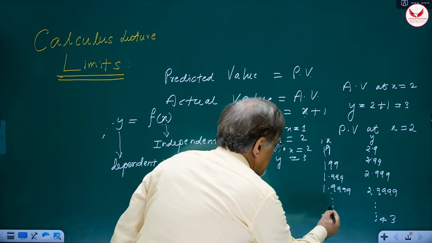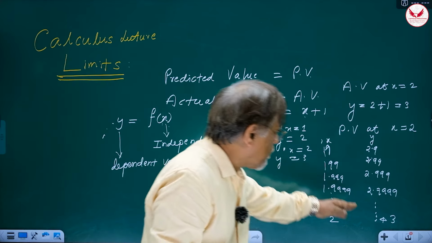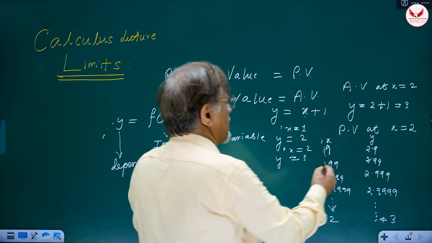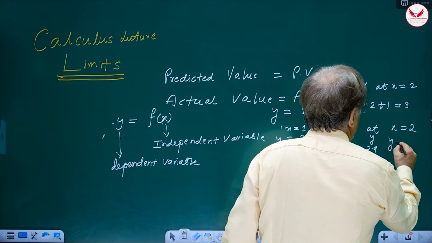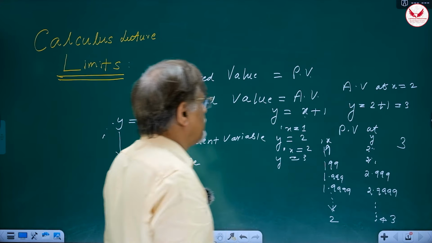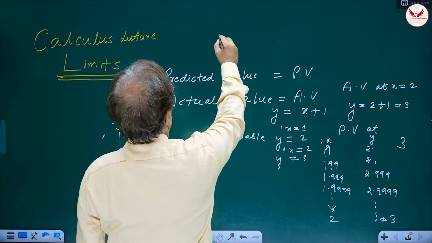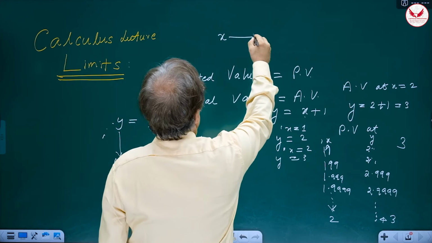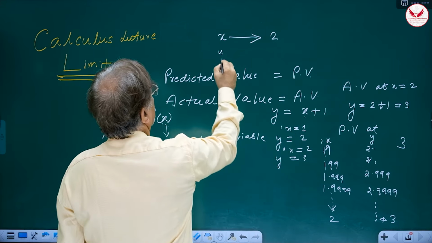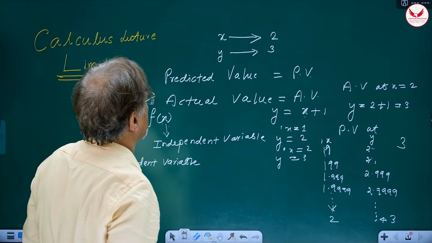Now see, as we go very close to 2, the value of y goes very close to what? 3. So therefore, I say that the predicted value at x equal to 2 is what? y is equal to, the value is what? 3. So y is approaching 3. If I want to write symbolically, it means x tends to, matlab it is approaching towards what? 2. Then y seems to be approaching towards what? 3. Therefore, the predicted value is 3.